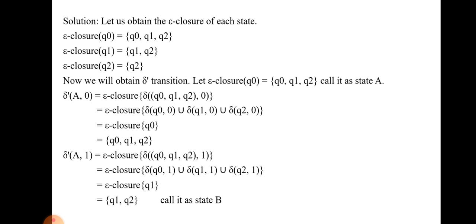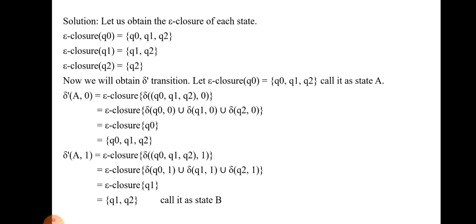Each and every time we have to check whether the state is already present or not. If it is already present, we give the same name as before. Otherwise, we give the names B and so on. So Q0, Q1, Q2 is already named A, so it is assigned to A. Next we find the transition function for A on the input symbol 1.